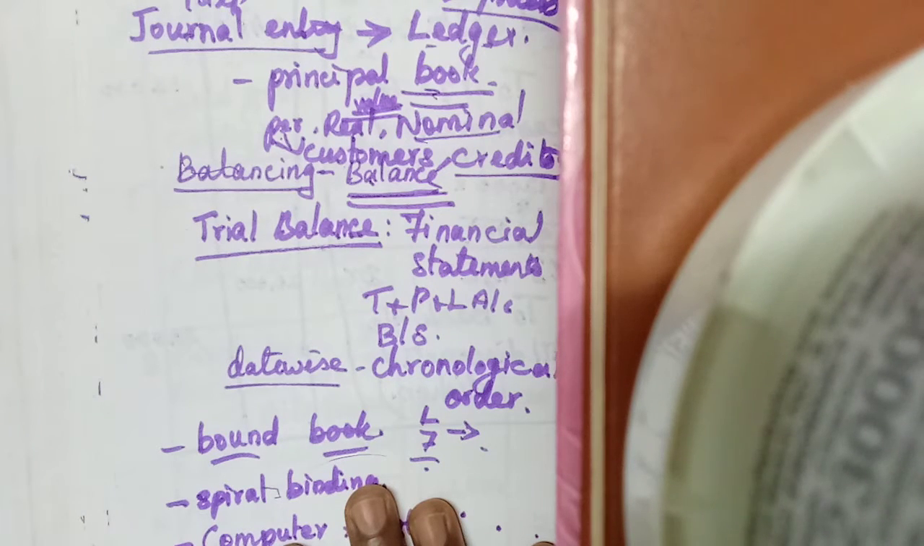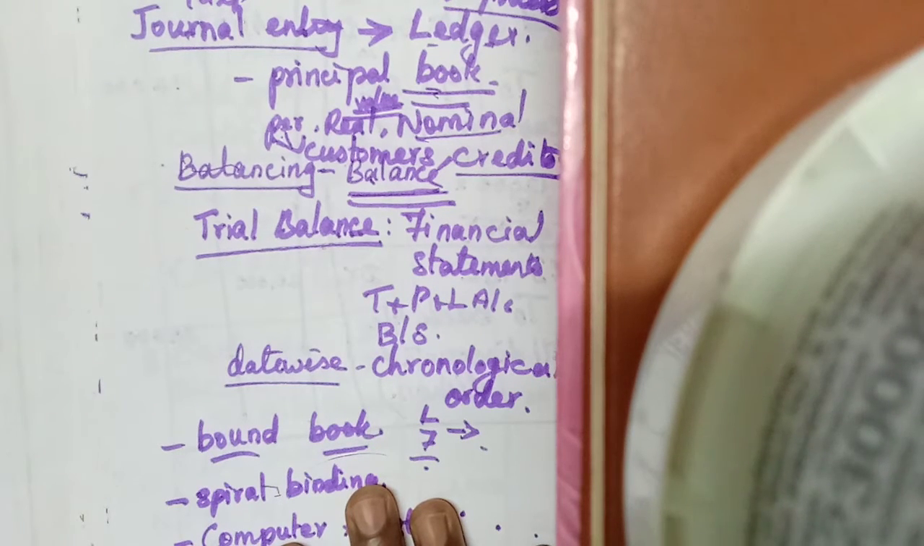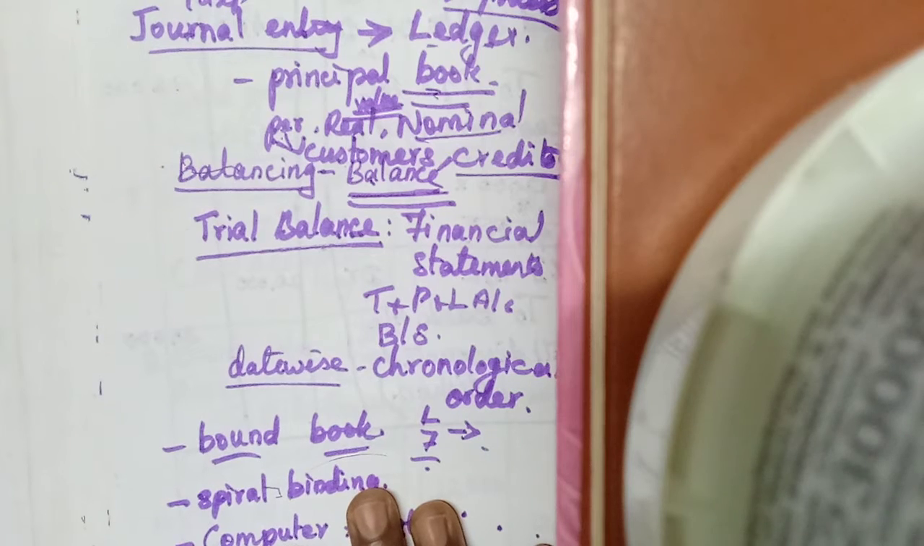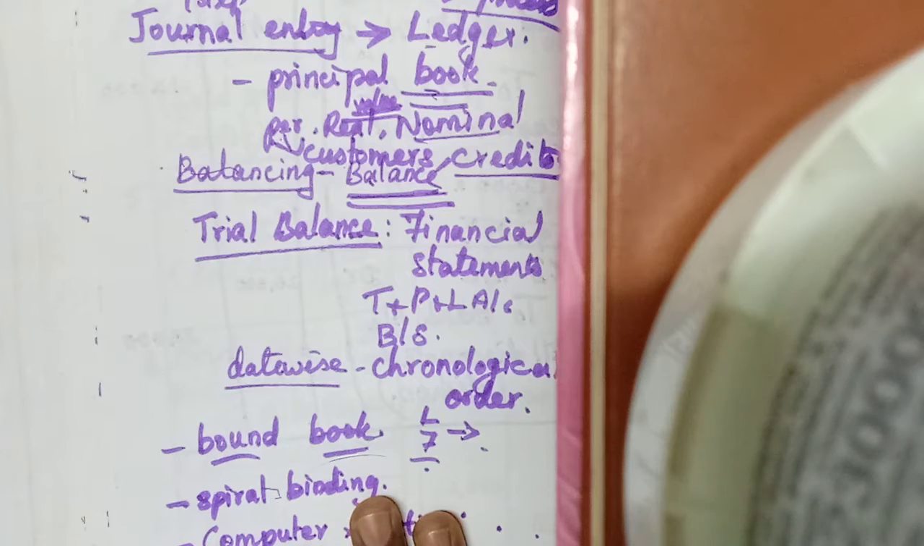Once it gets over, they will keep this book as a reference and buy another bound book. Or some organizations will use loose sheets. There they can add some pages if they want. Unlike the bound book, where we can never add any pages, in the loose sheet we can add more pages whenever we need to insert.